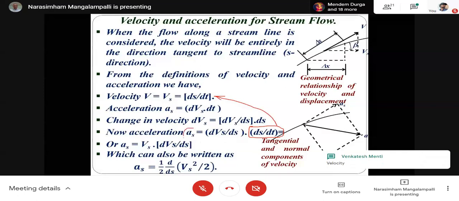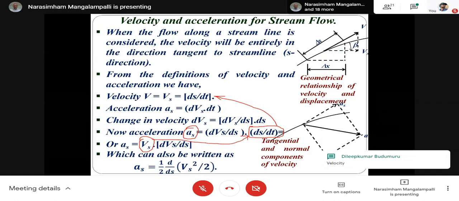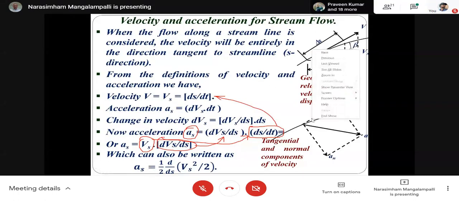So therefore, it is written as vs times dvs by ds.